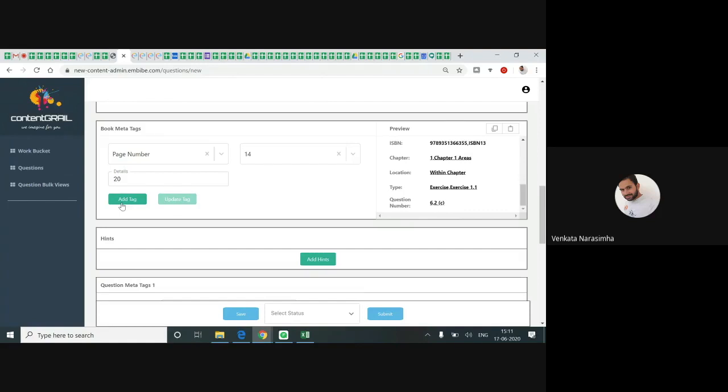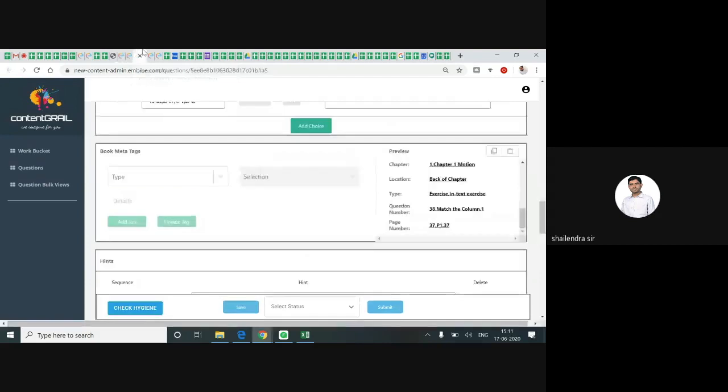So I'm clicking on add tab. Here you can see how everything is copied now. This data you will be working on the first time only. Here you can see the copy and paste symbol. You can see now, I'm copying it from here, and when I go to the next question, I paste it there. If you want, I will show you.